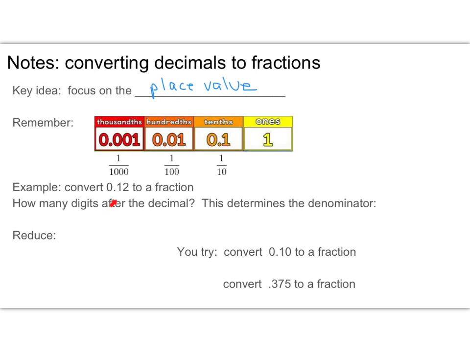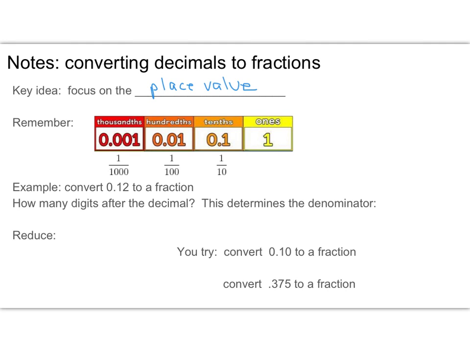So here's an example. I want to convert 0.12 to a fraction. The first question I ask is, how many digits after the decimal? In this case, there are 2. And this determines the denominator that I'm going to use in order to create the fraction. Because there are 2 decimal places, I'm going to use the hundredths, because we know there are 2 digits after the decimal for hundredths as well.